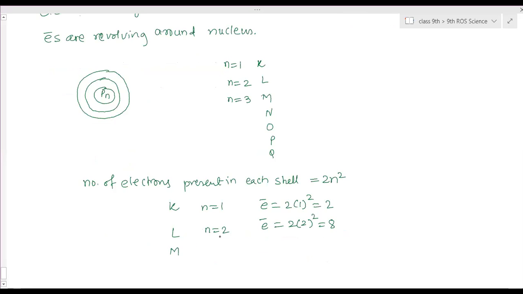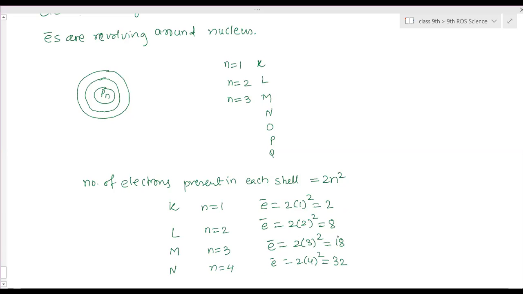Then for the M shell, the maximum capacity is n equal to 3, so the number of electrons is 2 into 3 square, that is 18. For n equal to 4, it is 2 into 4 square, which is 32.